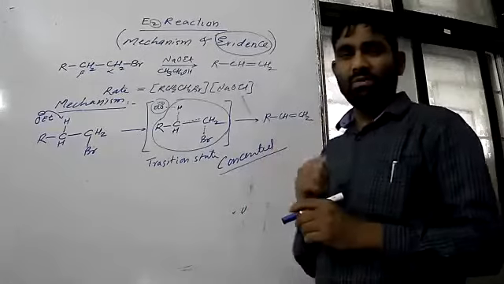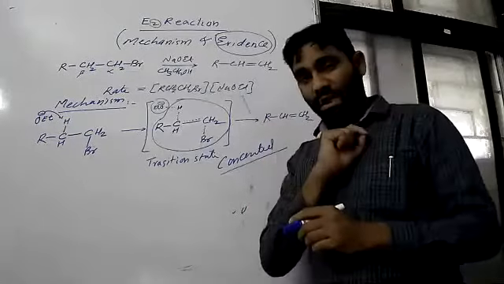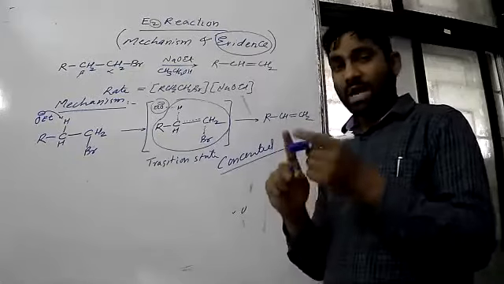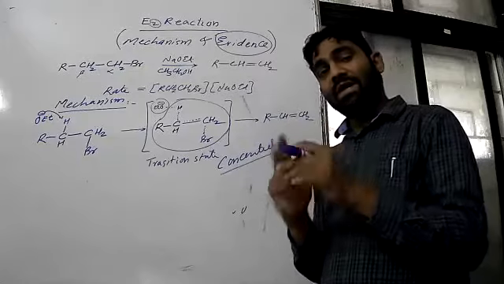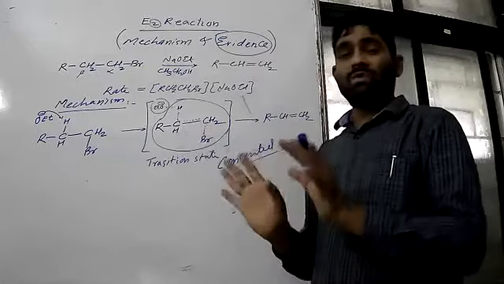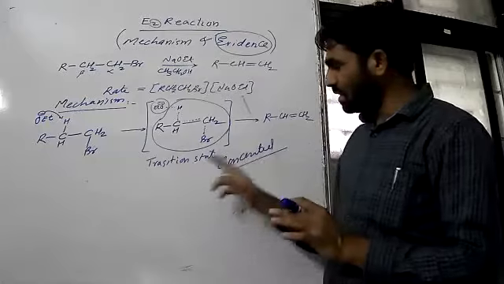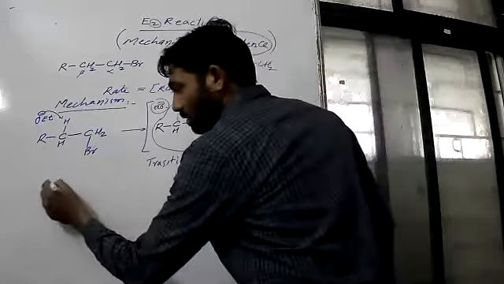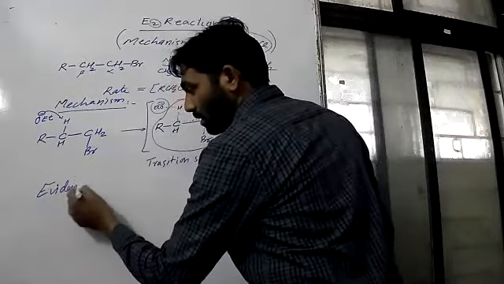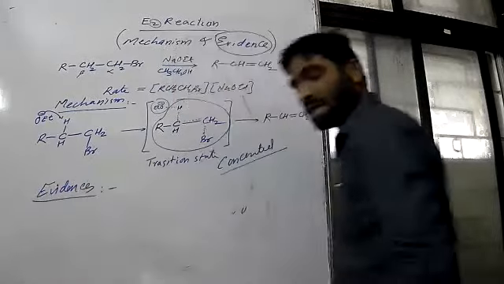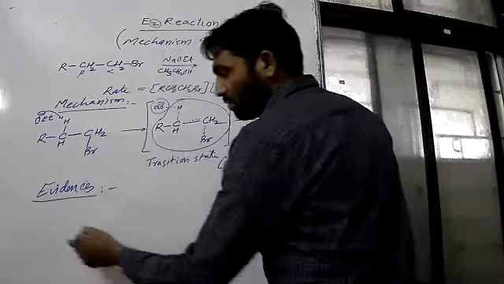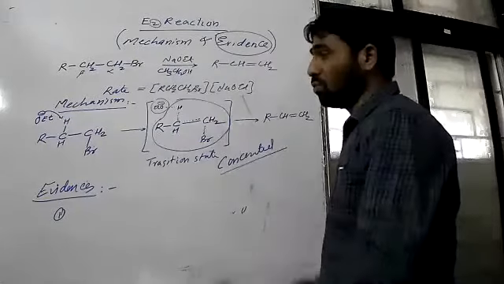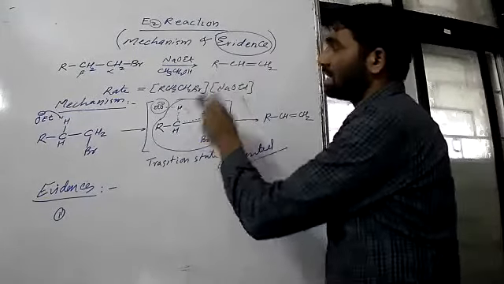So how can we find that out? We know what happens in E1. In the E1 reaction, there is a formation of a carbocation, and E1cB involves the formation of a carbanion. This does not involve the formation of any ion. It is a concerted mechanism. So we will go for the evidences in support of this. There are three evidences in support of this, which directly conclude that this is the mechanism of E2 elimination.